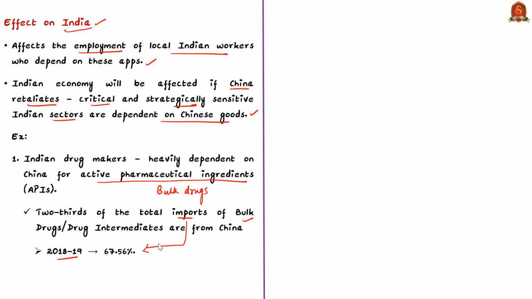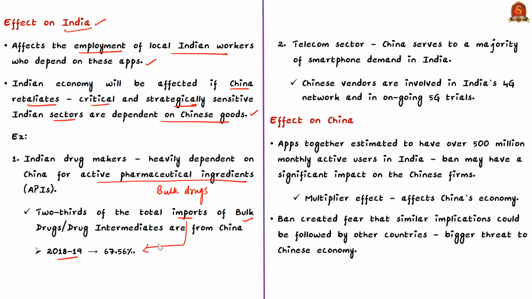Next, if you consider the telecom sector, China serves a majority of smartphone demand in our country, and additionally Chinese vendors are also involved in India's 4G network and also in the 5G trials. So because of these economic dependencies of India on China, if China retaliates, it will affect our economy.